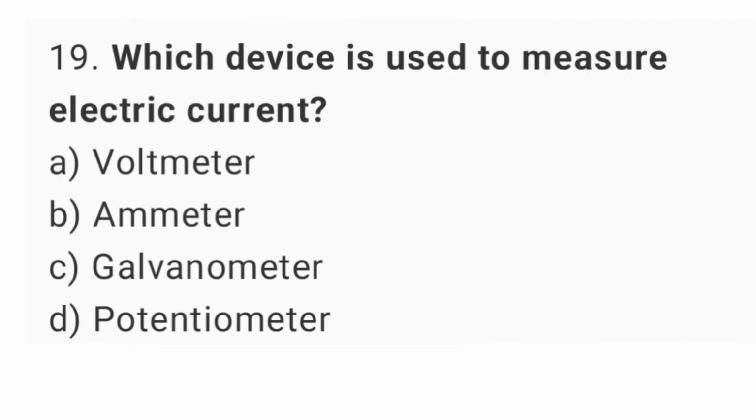Question number 19. Which device is used to measure electric current? The right answer is option B, ammeter.